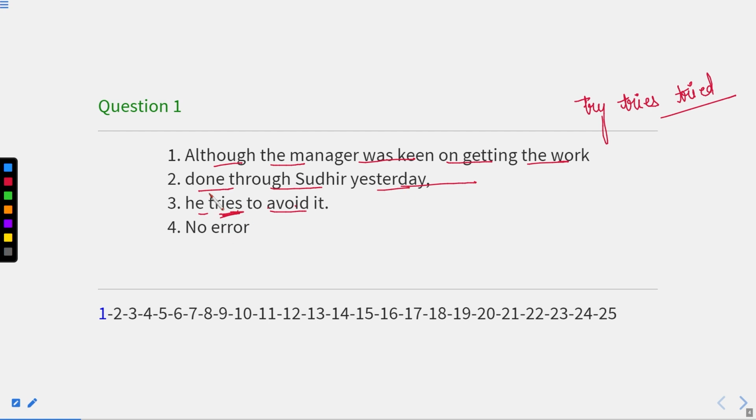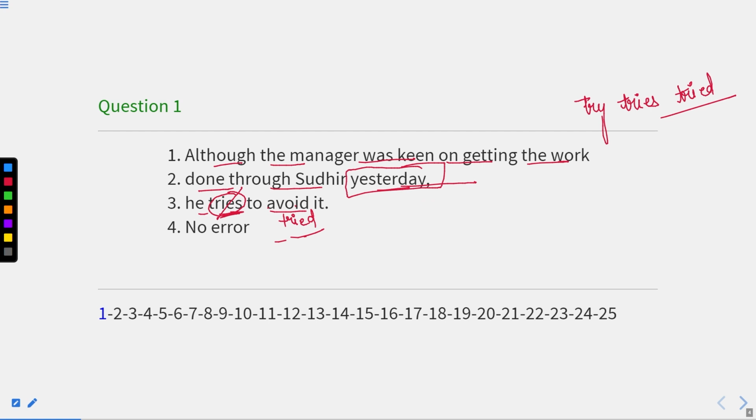Now here the error is in part 3, where this tries should be replaced with tried. Why so? Because if we are talking about past, obviously this action has happened, therefore we need to write tried in place of tries. One most important thing is that only one part can contain an error, not each and every part of the question. So here only one part contains an error, therefore this tries should be replaced with tried, because the focus is on yesterday.